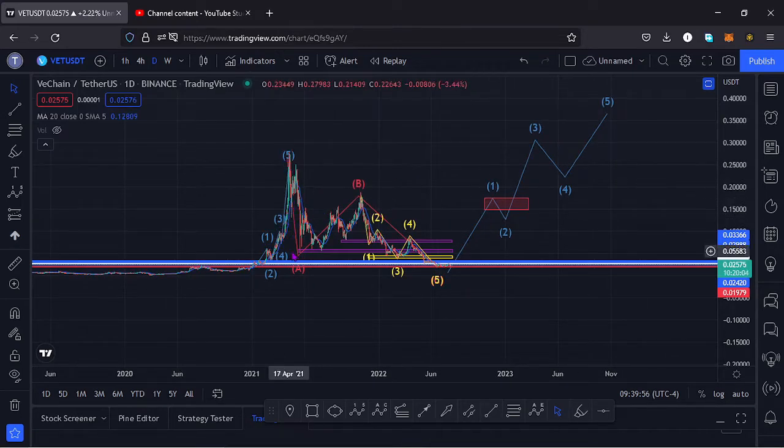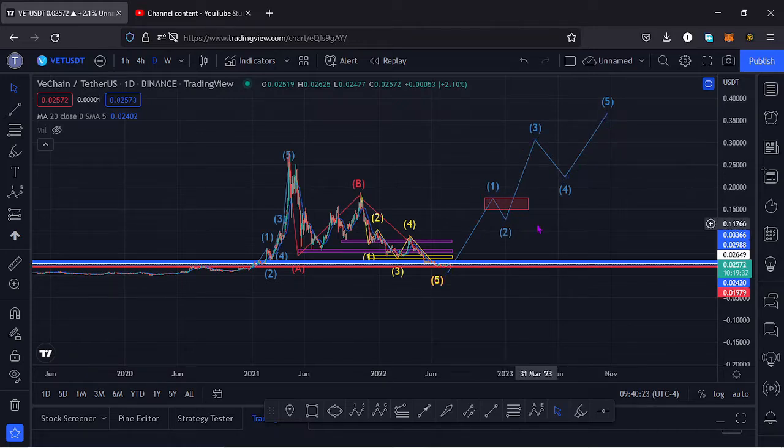Vechain from the all-time high has been seeing lower prices in this massive ABC correction, which has now taken us to around the $0.021 mark. And in that movement to the lower side, I believe Vechain has done the minimum that we expected that ABC correction to the lower side to do, and soon we might see this pump to the upper side, having a wave 5 taking us back to an all-time high.